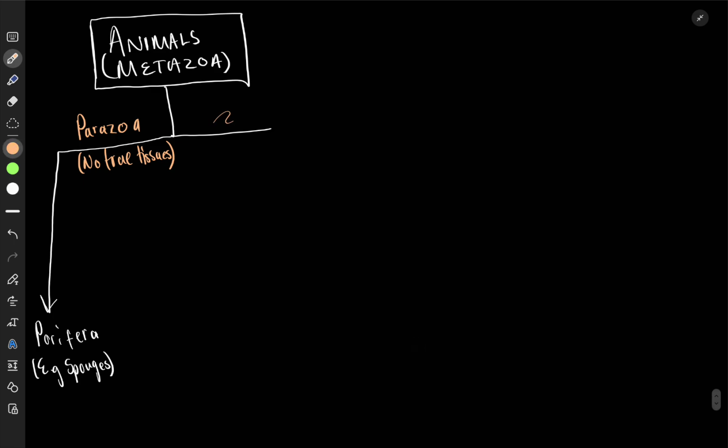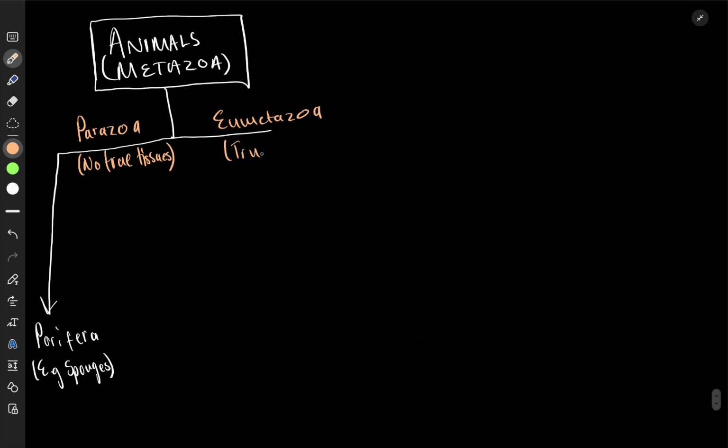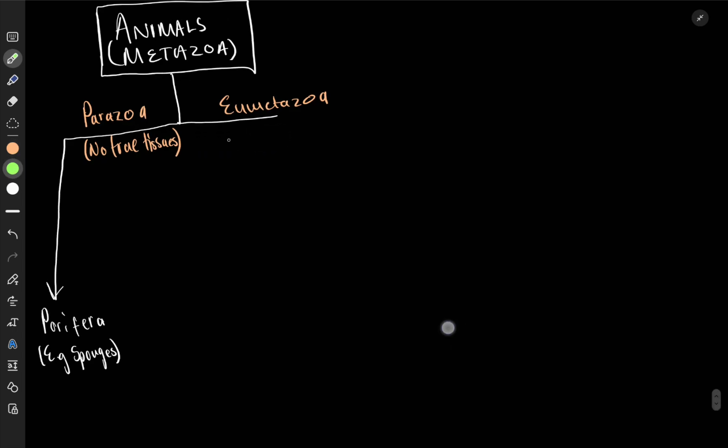Then those that have true tissues are called eumetazoa. This means that they have true tissues, or let's just say specialized tissues. Right, there we go. Let me put it here. Sorry for that. Which means that we have specialized tissues. So this is the rest of the family. Only one type has gone to parazoa, no true tissues. The rest, all the rest, are eumetazoa.